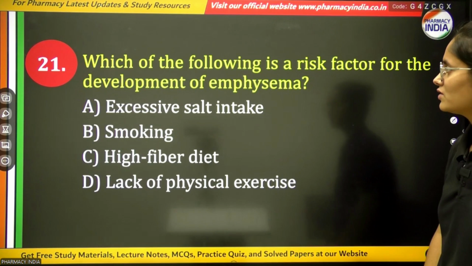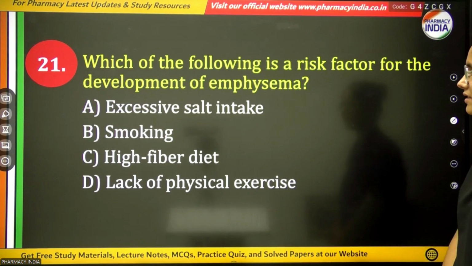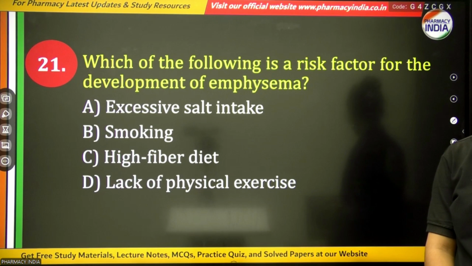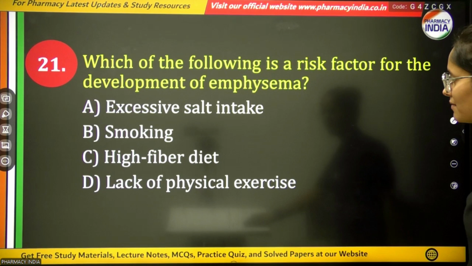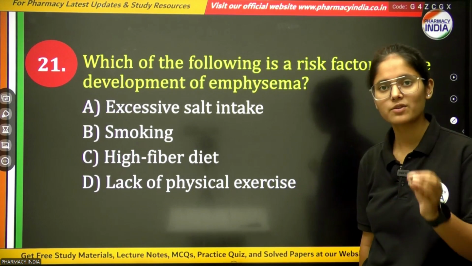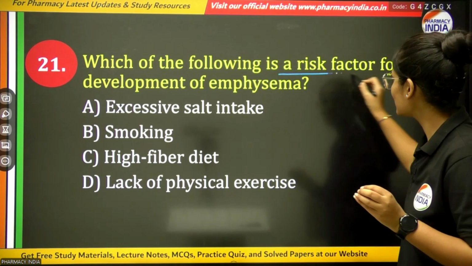Next question, which of the following is a risk factor for the development of emphysema? The options are excessive salt intake, smoking, high fiber diet, or lack of physical exercise. Basically, these could all be causes, but the question is asking about the major risk factor.